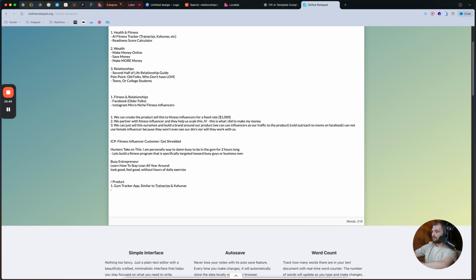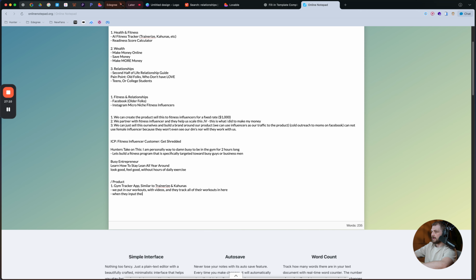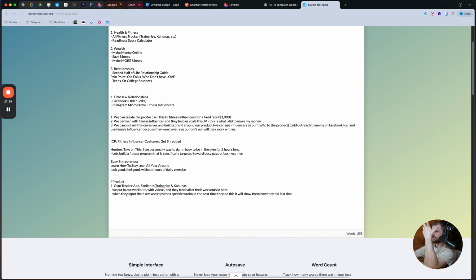So this is just going to be a basic gym tracker where we put in our workouts with videos, and they track all of their workouts in here. When they input their sets and reps for a specific workout, the next time they do this, it will show them how they did last time. It's just so they are able to constantly be pushing themselves.